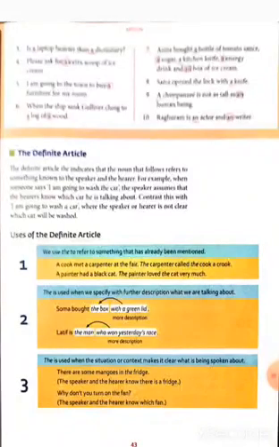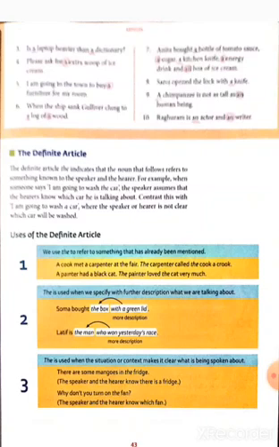Which car will be washed? Use the definite article. We use "the" to refer to something that has already been mentioned. A cook met a carpenter at the fair. The carpenter called the cook a crook. A painter had a black cat. The painter loved the cat very much.